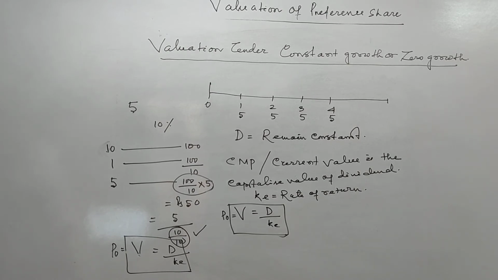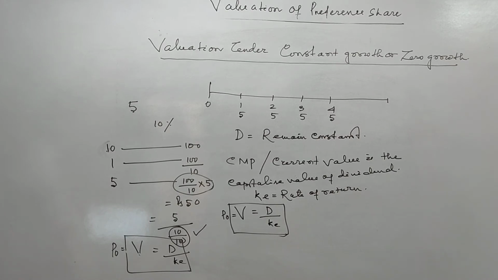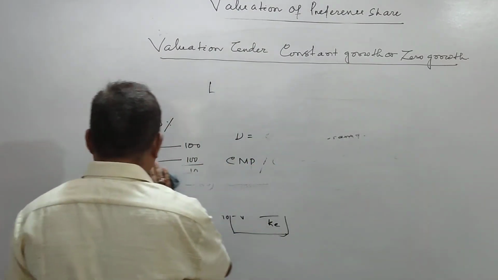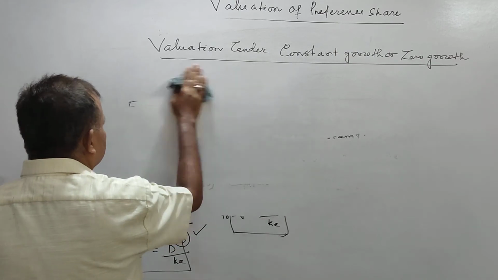Then we are coming to growth in dividends, normal growth, 10%, 12%, whatever growth you have.